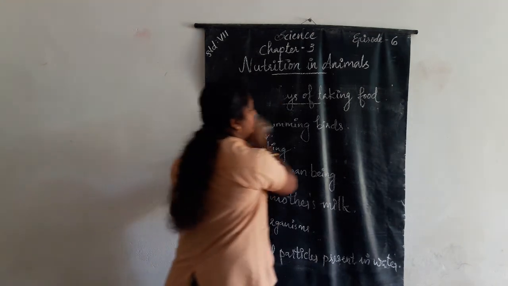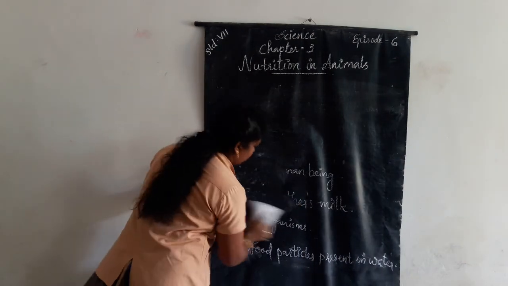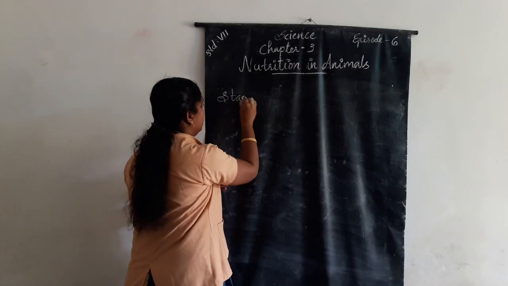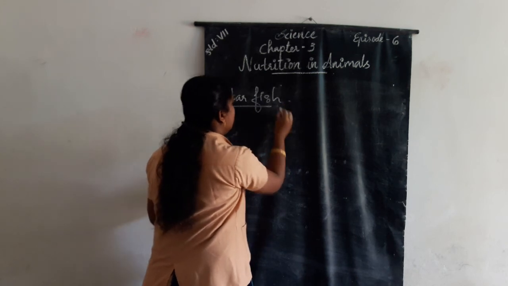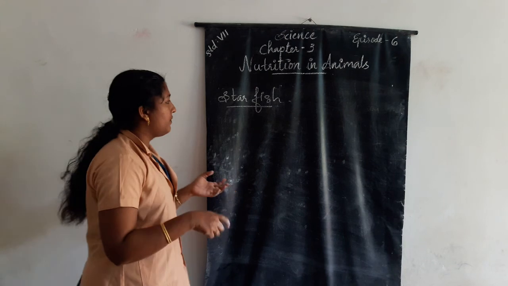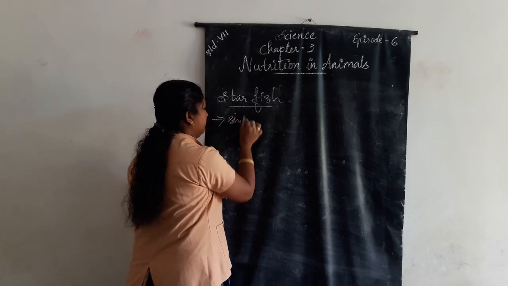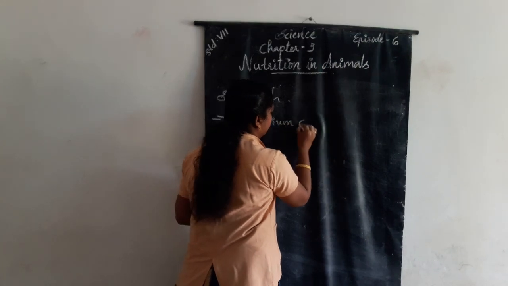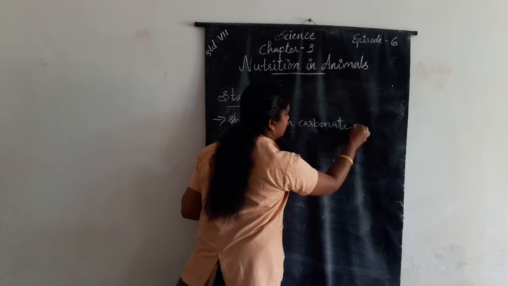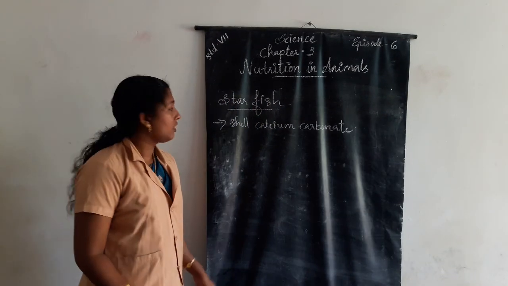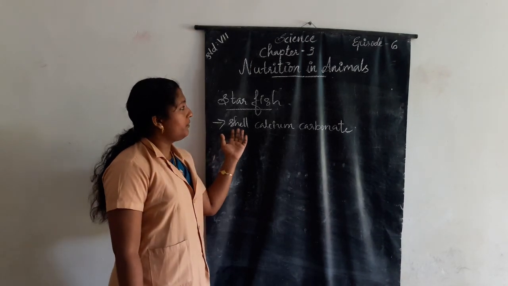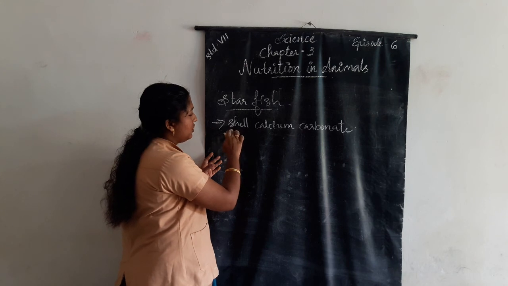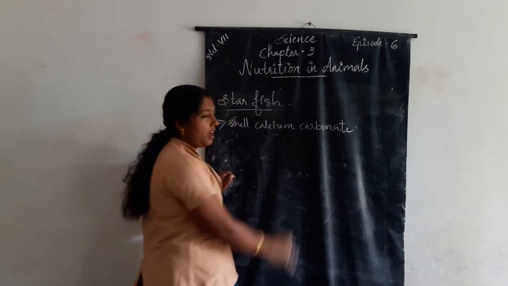Another example is the starfish. The starfish feeds on animals. On the outer side of the starfish a shell is present, made up of calcium carbonate.